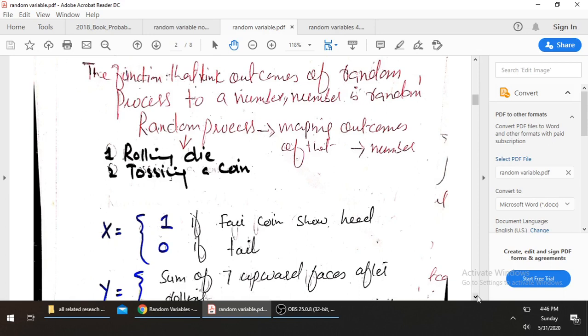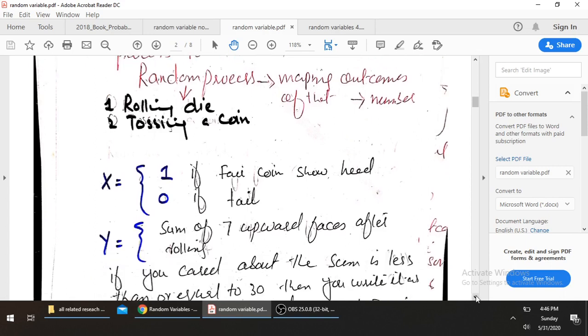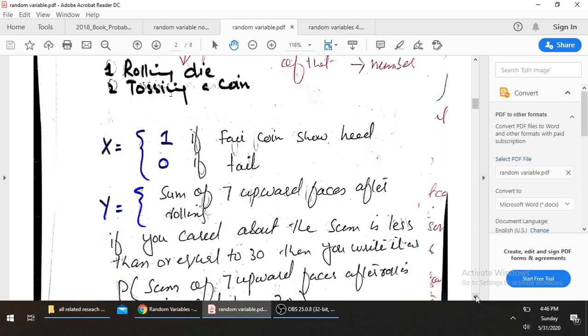Another way of defining the random variable is when we roll 7 dice and I'm interested in the sum of the 7 upward faces after rolling. This is another form in which we can represent a random variable. We can say that if we are interested in the sum being less than or equal to 30, then it is another form of random variable.